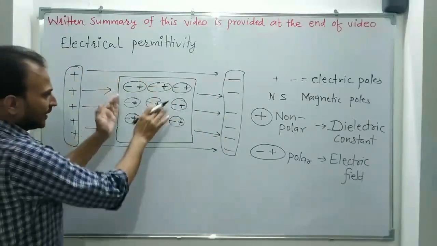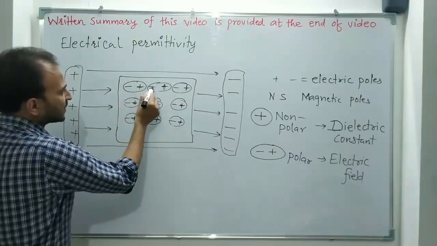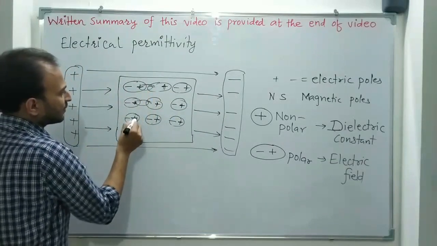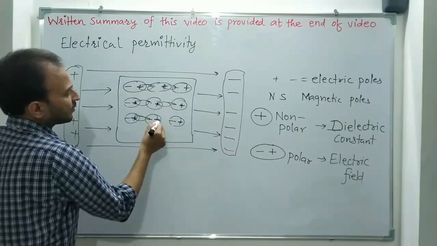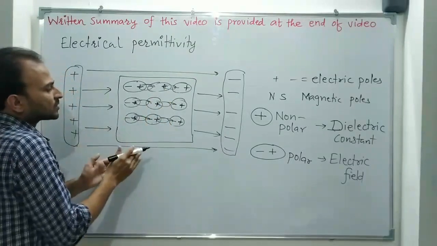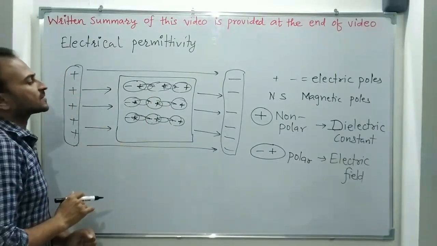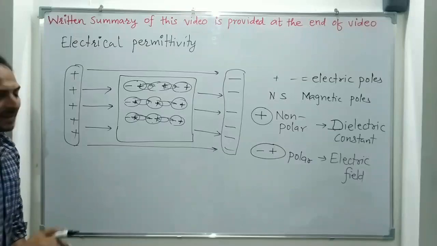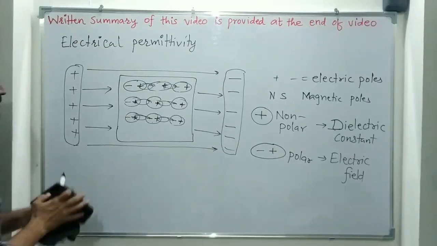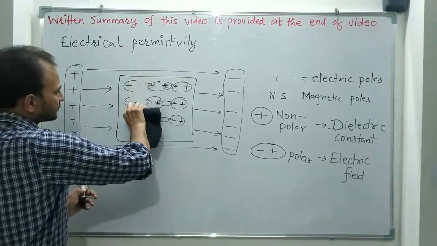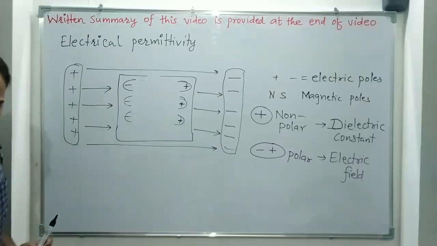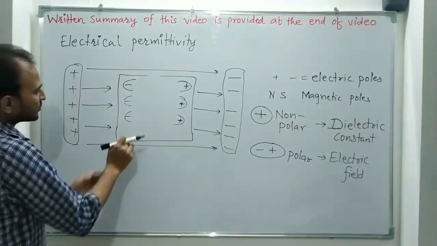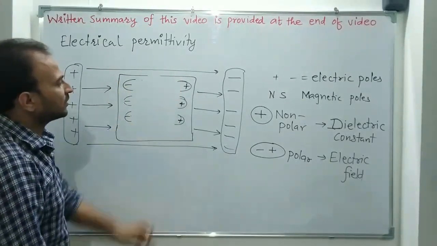Now in the interior of the material, positive and negative charges are so close that they cancel out each other's effect. So we will be left with negatives on the left side and positives on the right side.